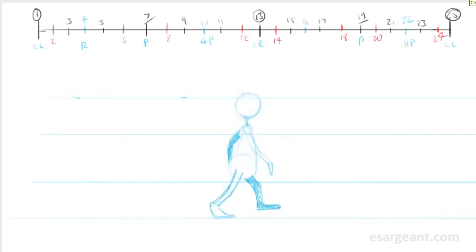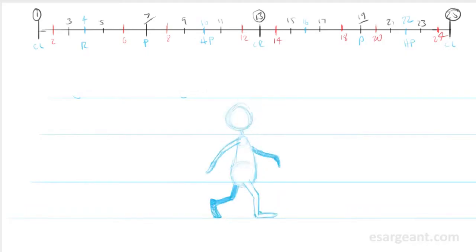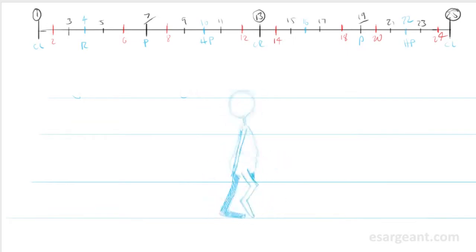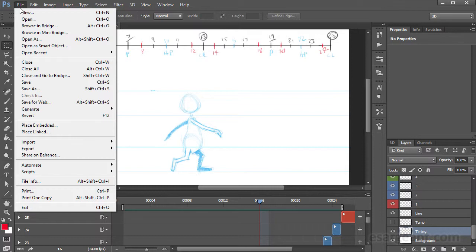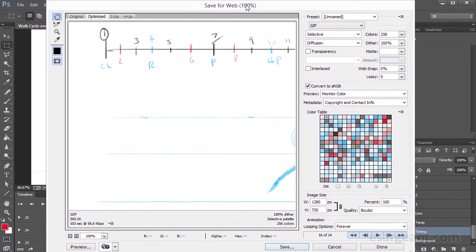So that's where exporting as an animated GIF can be an advantage here, especially when you're doing a pencil test of a loop, or if you want to export this out for use on the web. Let's look at that next. Back in Photoshop then, we've got our animation open again, and so this time instead of using the timeline option and rendering to video, I'm just going to go to File, and I'm going to go down to Save for Web.